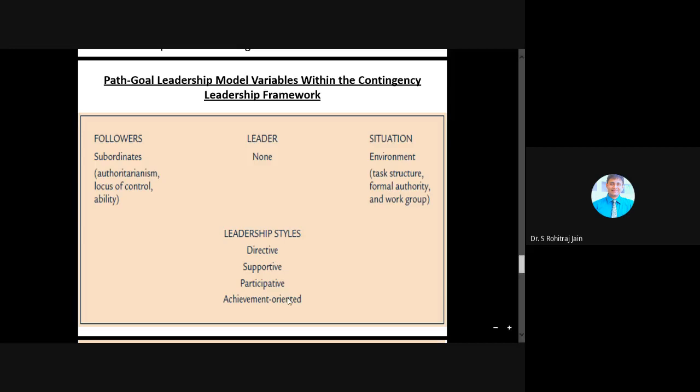And then the fourth one is called achievement oriented. So what is this achievement oriented leadership style? Here the leader sets difficult but achievable goals, and he expects followers to perform at their highest level, and he even rewards them for doing so. Right? The leader provides both high directive and high supportive behavior.